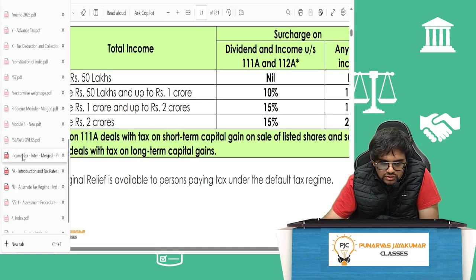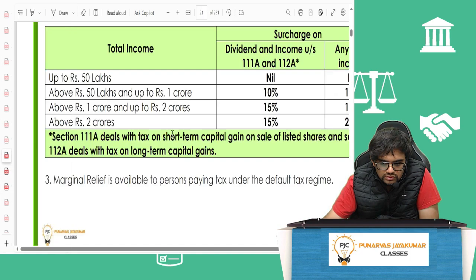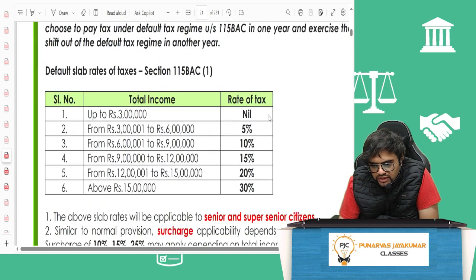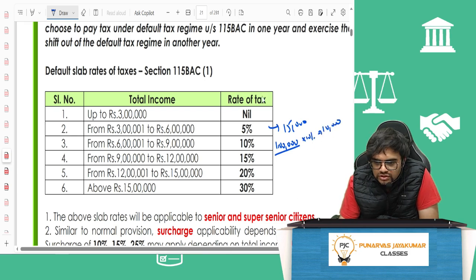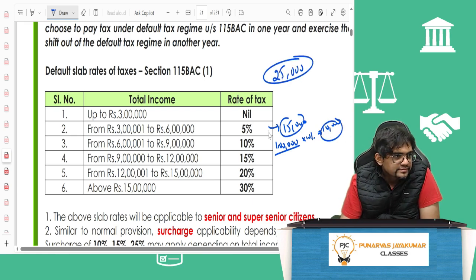See? 0 to 3, nil. 3 to 6, 5%. 3 lakh into 5%. How much is 3 lakh into 5%? 15,000. And 6 lakh to 9 lakh is 10%. So on that extra 1 lakh rupees, if I am taking 7 lakh, extra 1 lakh rupees, 10% is 10,000 rupees. So 15k plus 10k, 25,000 rebate you will get.